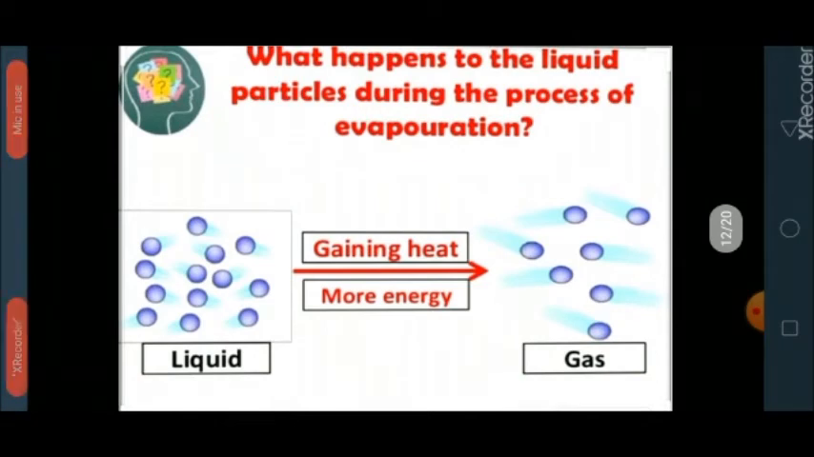Here in the diagram, you can clearly see that the liquid particles, after gaining heat, have spread apart in all directions, overcoming the attractive forces. As a result, the liquid is turned into gas.